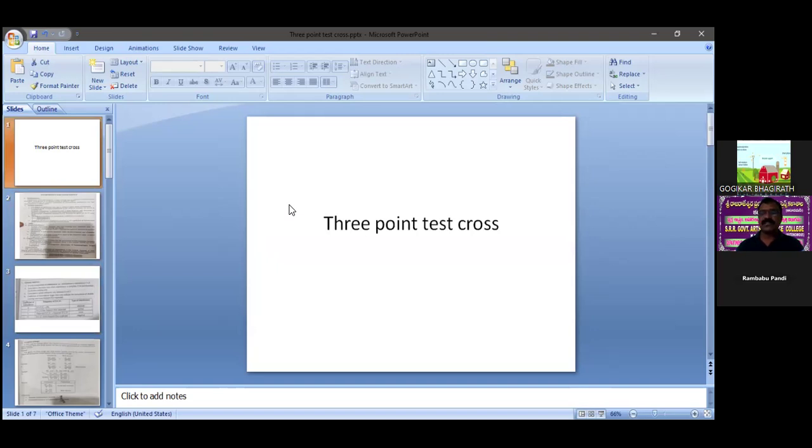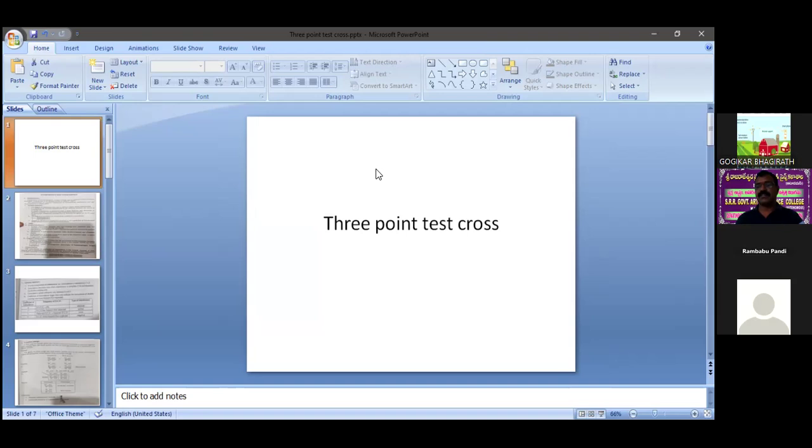That's why this session is very, very important, and it is not only a single time or double time, whatever it may be, but your practice is most important. Sir has given some examples, but whenever we practice, definitely we solve these problems very easily.